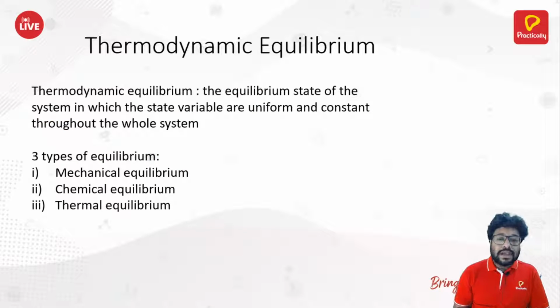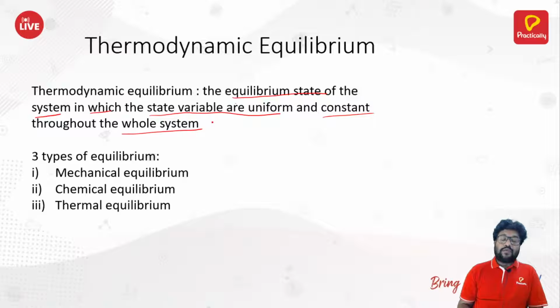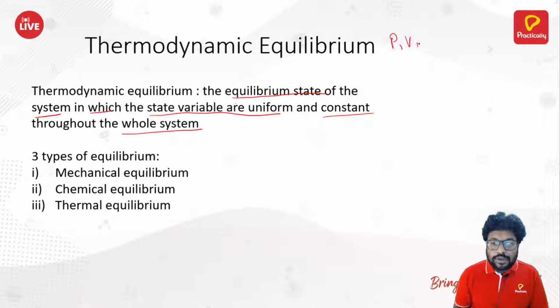Thermodynamic equilibrium. Now what is thermodynamic equilibrium? It is the equilibrium state of the system in which the state variables are uniform and constant throughout the whole system. Now what are the state variables? For example, pressure, volume and temperature, going from P1 to P2, V1 to V2.